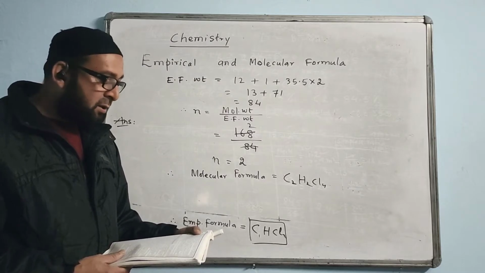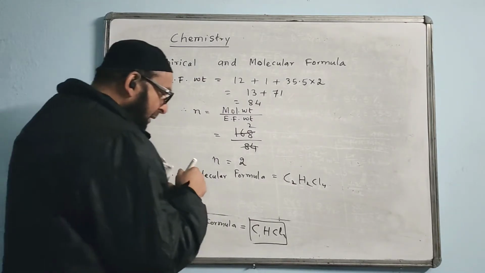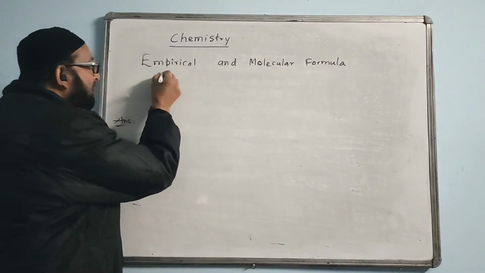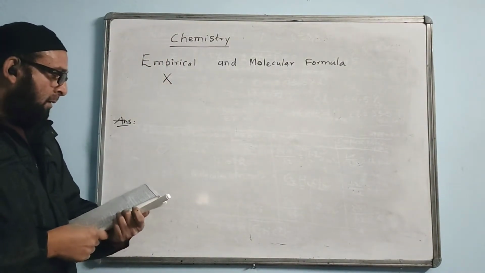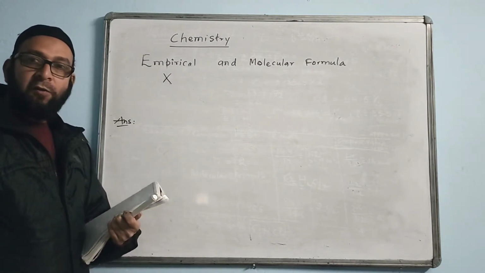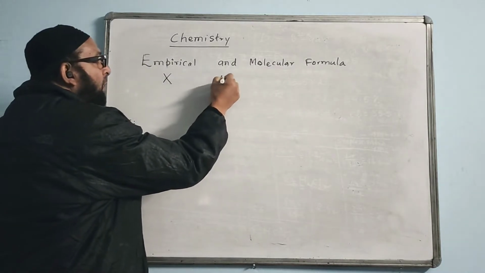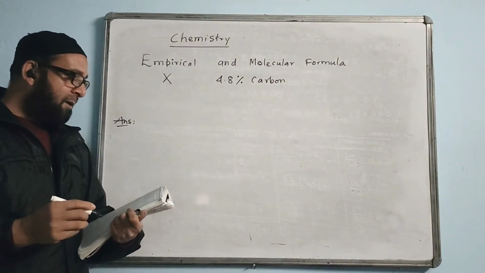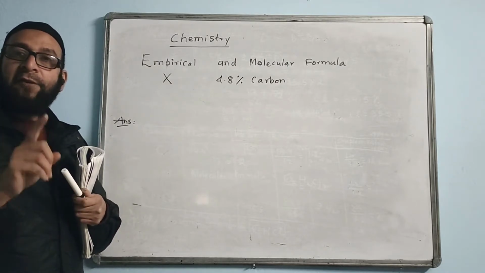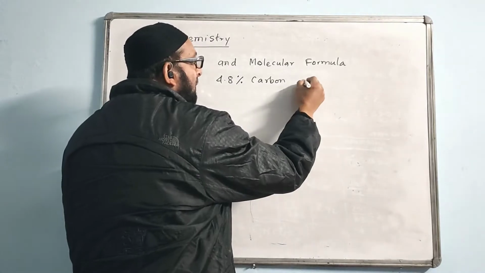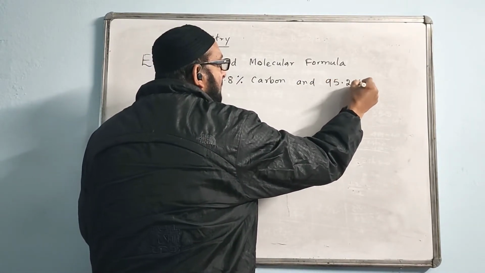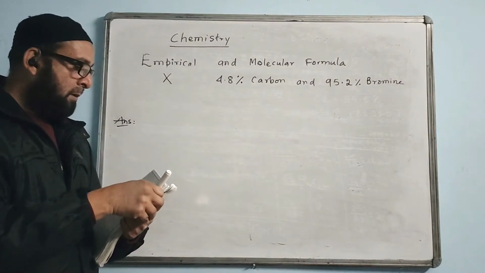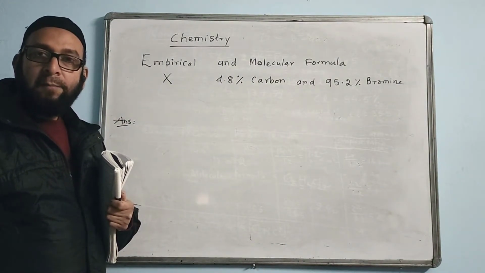A compound X, capital X, English alphabet X, consists of 4.8% carbon and 95.2% bromine by mass.